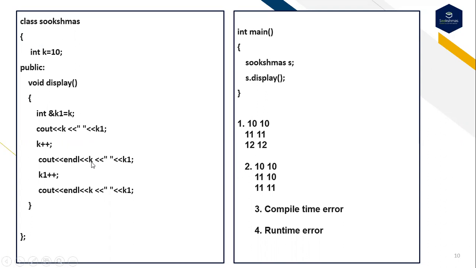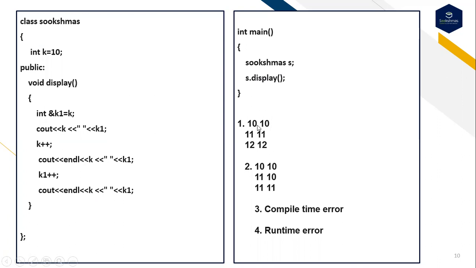Here again I'm trying to print the value of k as well as k1. Here I'm trying to increment k1. Then here again I'm trying to print the value of k as well as k1. And these are the following options. The execution of the program begins from main. I created an object for the class Sukshmas, and with the help of the object I'm calling the function.